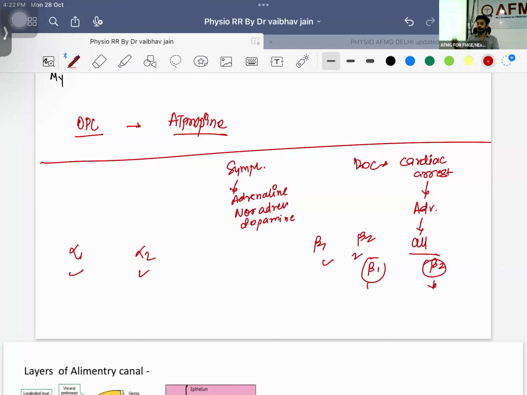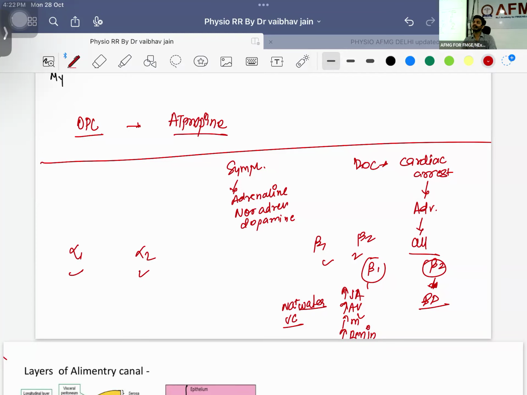In the heart, three things, it will increase your SA node, it will increase your AV node, it will increase your muscle, right? It will be increasing your renin as well. And renin, we have already seen, sir, it will be activating aldosterone, increasing sodium and water retention, and it will also cause vasoconstriction. You understand this? I hope you understand this. Okay, bronchus, it will be causing bronchodilation, so that the air that you are giving will be reaching the tissues, right? It will be reaching the organs. That is how we are going to resuscitate this patient.